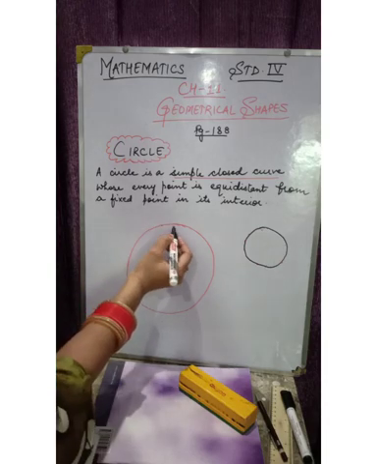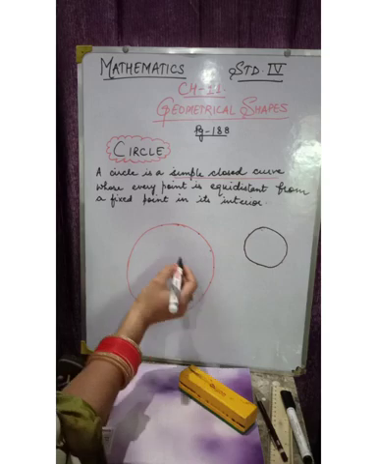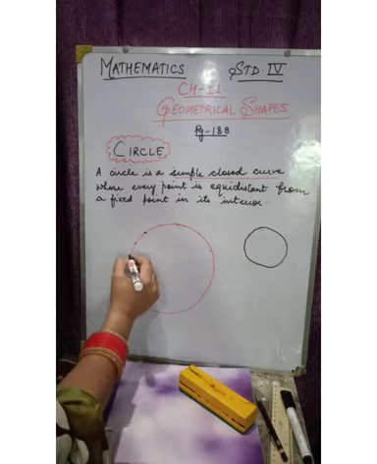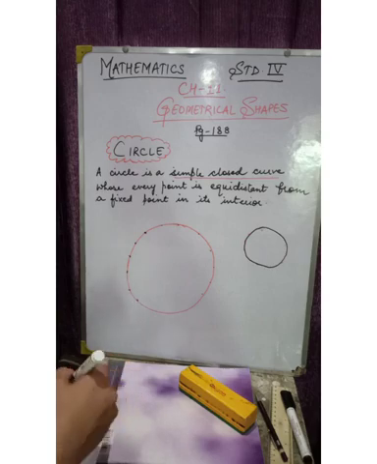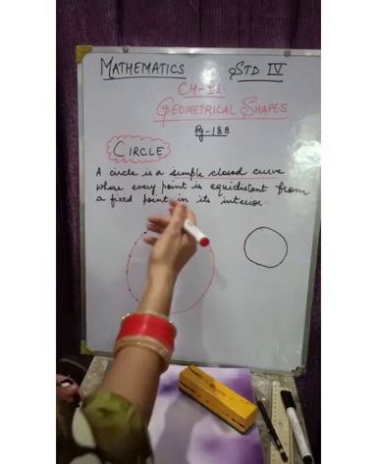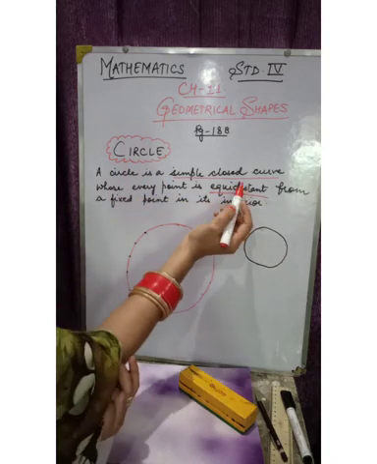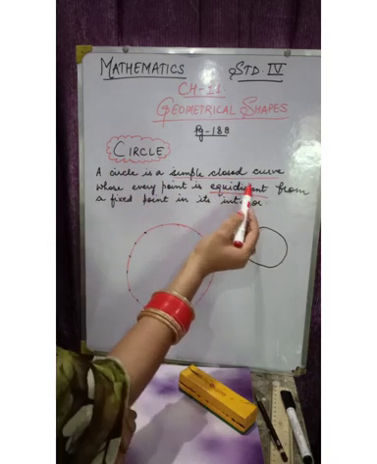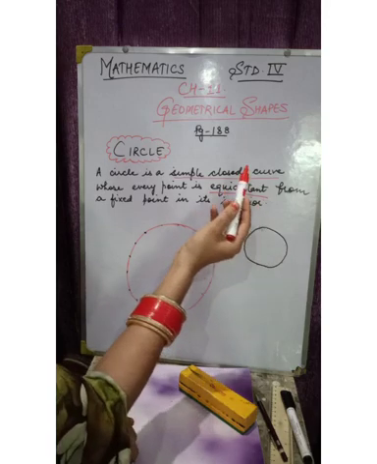Every point on the circle is like this. These are the points on the circle. Got it? Every point on the circle is equidistant. What is the meaning of equidistant? It is made up of two words. Equi means equal, distant means distance.